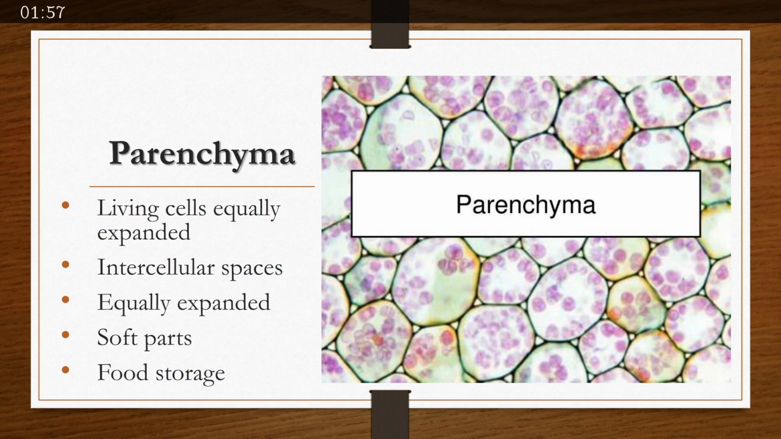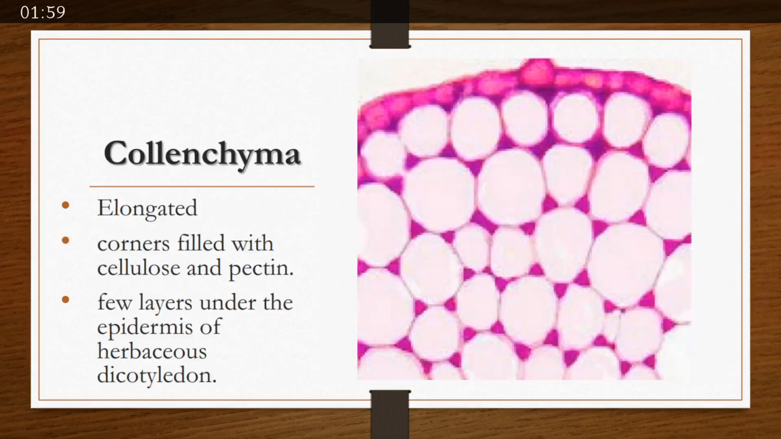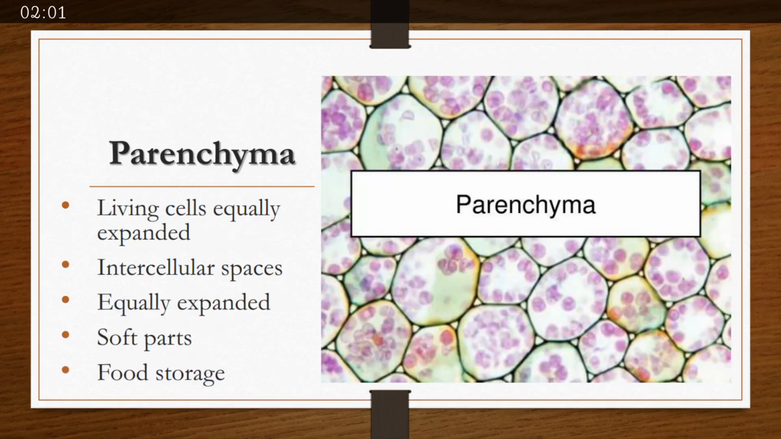First kind is parenchyma cells or parenchymatous tissue. They are living cells, and all of the cells in this tissue are equally expanded in all directions. They have intercellular spaces, meaning spaces are present between cells. They are not very tightly packed. They are present in the soft parts of the plant, and the function of this tissue is to store food.